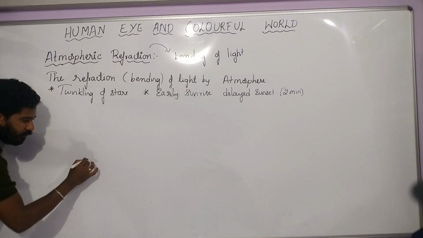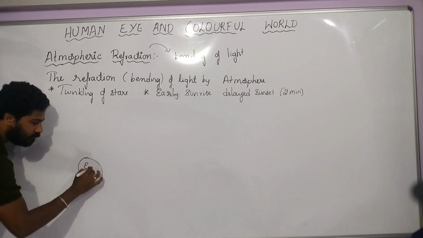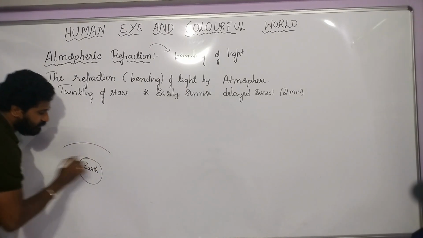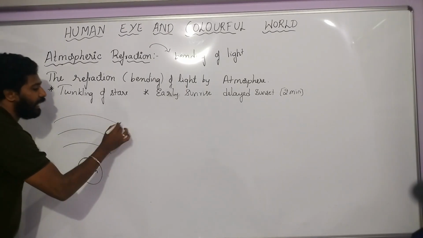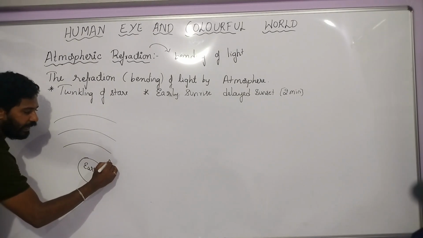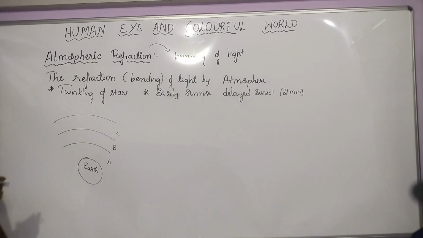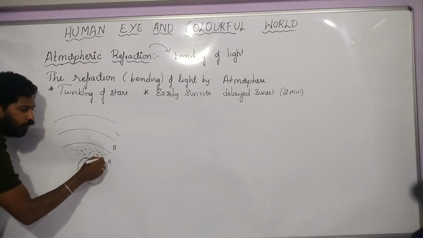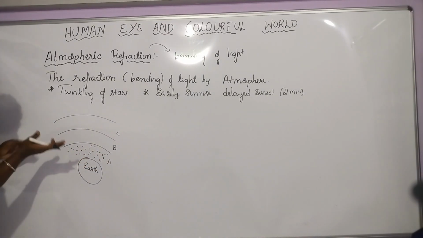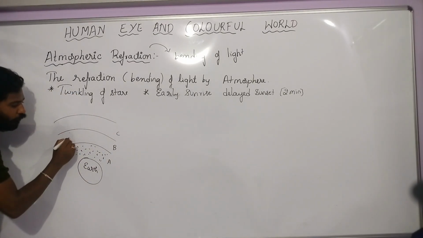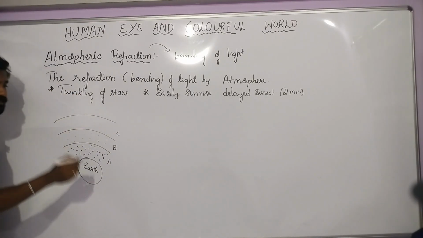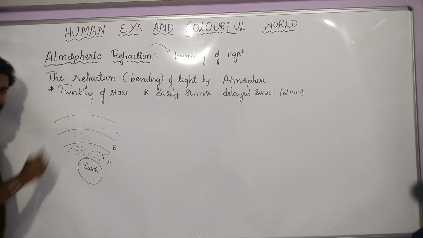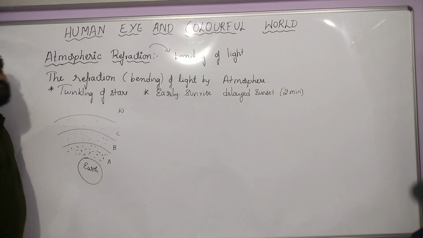Okay, so we can consider that we are on the earth. Yes, we are on the earth only, right? So the earth has different layers of air. Let us consider them as A, B and C. Here in the A region we have more air molecules. Yes or no? When you go a little bit upper to the B region, very few air molecules are present. When you go to the C region, very few air molecules are present. When you go to D, of course, it is a vacuum.